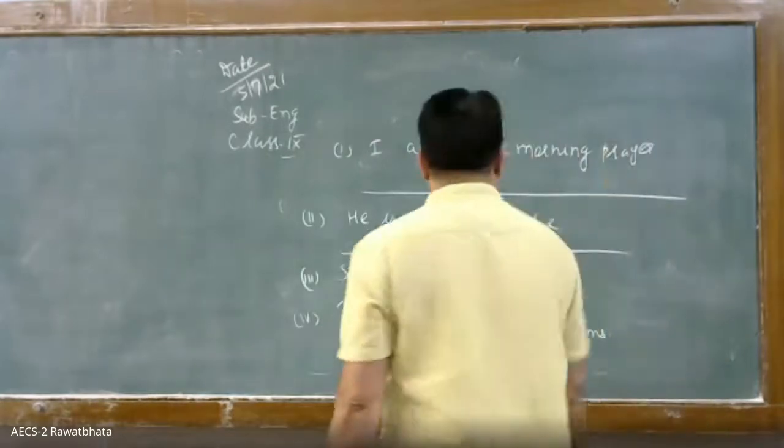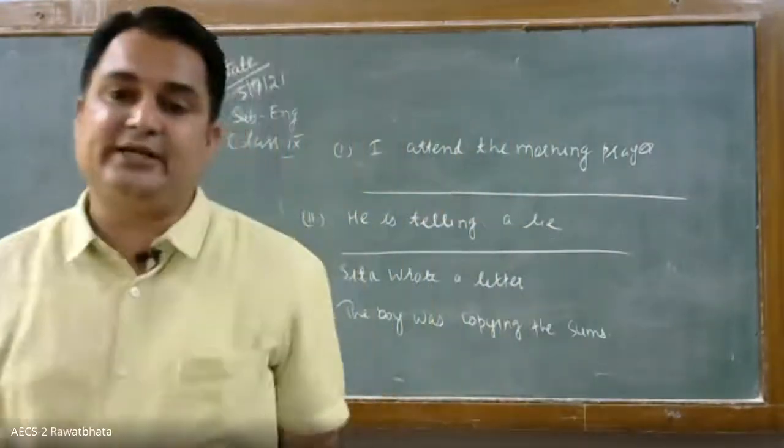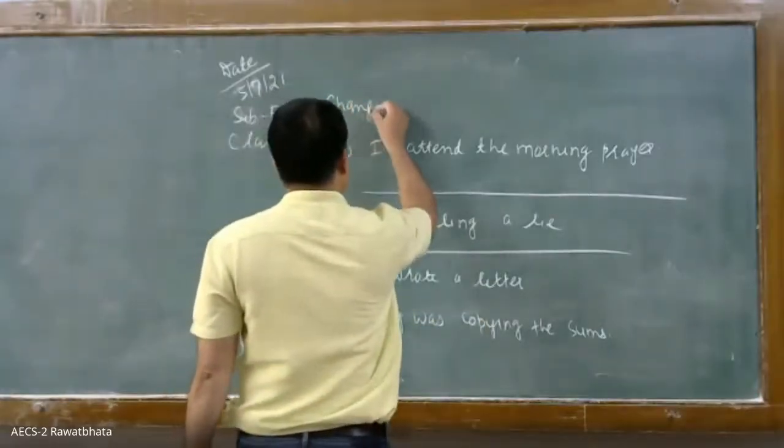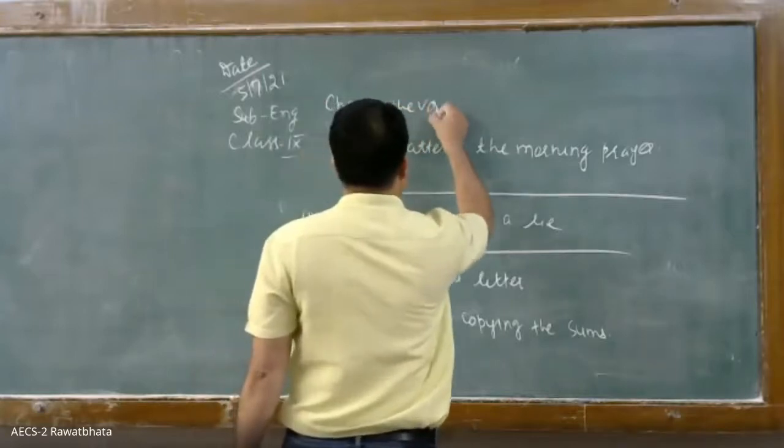Okay, so what you have to do, you have to change it into The morning prayer was attended by me. Change the voice.